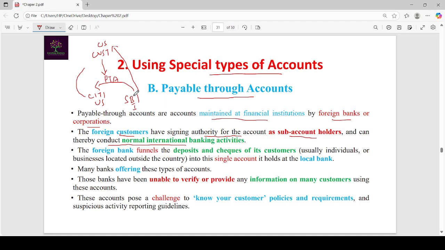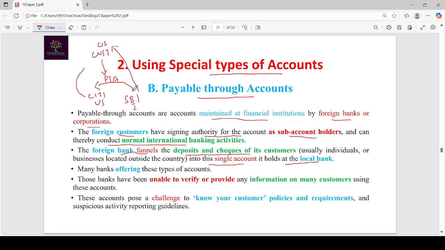This foreign bank, SBI, funnels the deposits and checks of its customers into this single account, that is the payable through account, which is held at the local bank.